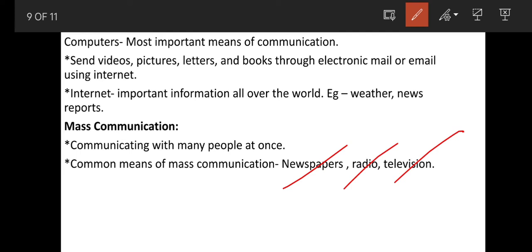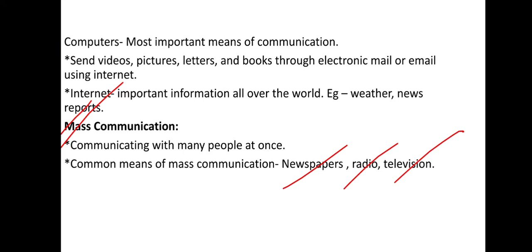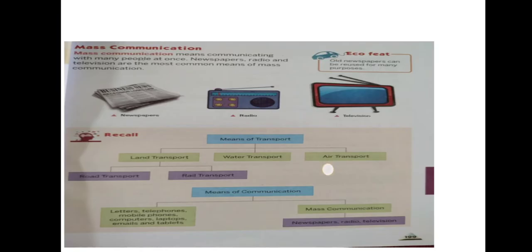What is the difference between personal communication and mass communication? Personal communication means which we can send SMS or which we can receive SMS personally. That is known as personal means of communication. And what is mass communication? Means we can give the same information to large number of people together at once. That is known as mass communication. So I hope you understood about mass communication.